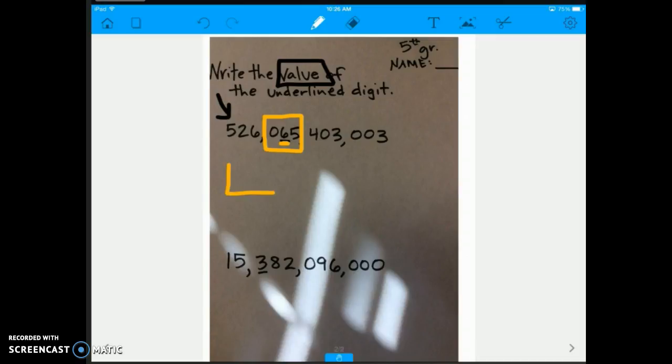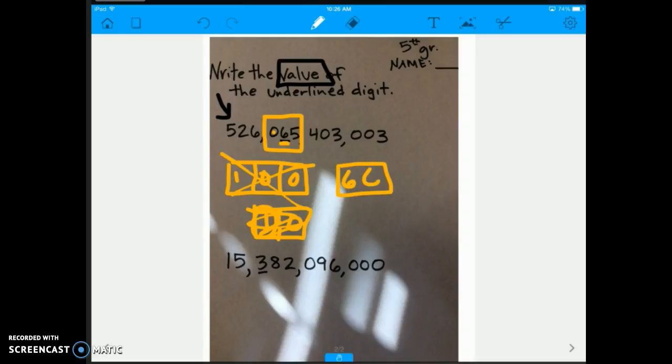Would you have picked up any of the 100 cards? No, because there aren't any hundreds in this number. Would you pick up any of the 10 cards? Yes, because we have 6 10s. We don't just have one 10, we have 6 of them. So I'm not going to choose one, I'm going to choose 6. So I would have had a 60, and I would need that 5, so I would have had a 60 and a 5.